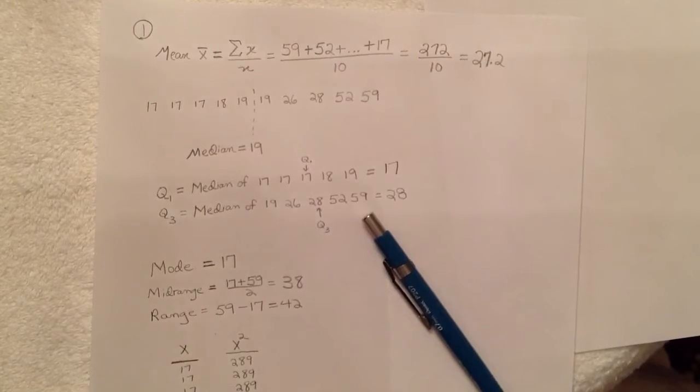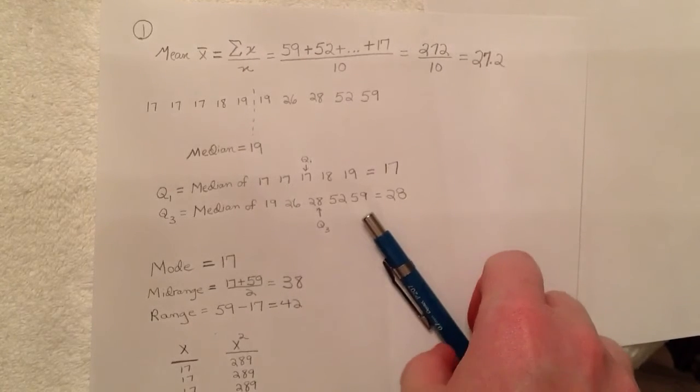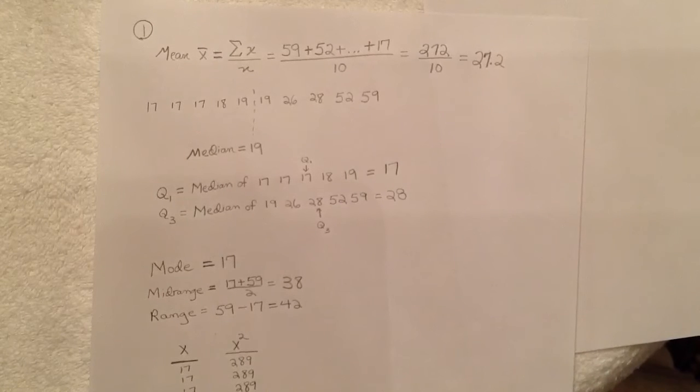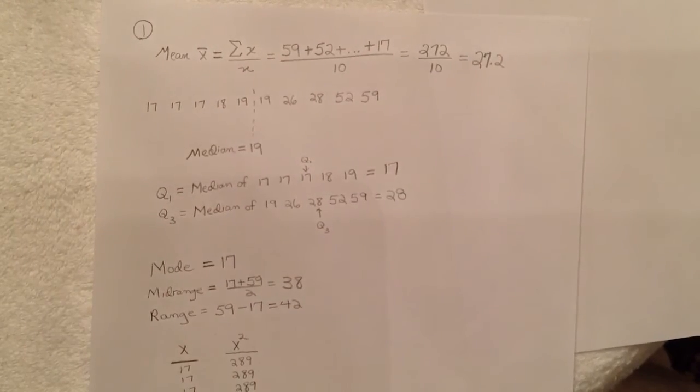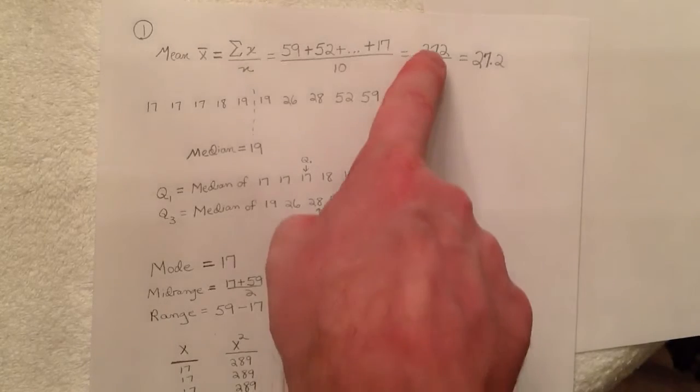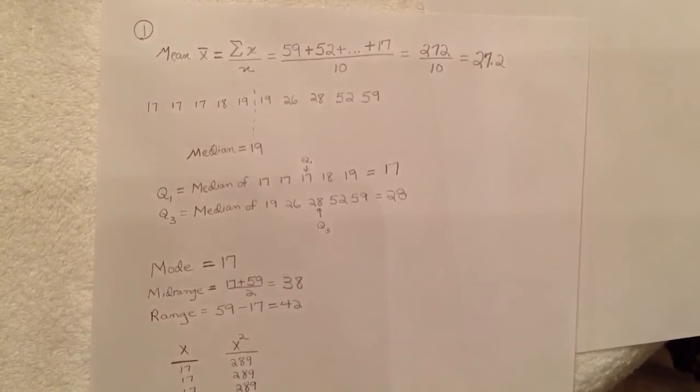Okay, now for the data we have among the world's richest people, we have the amounts recorded in the number of billions of dollars they have. In looking at the determination of the mean value, if you take all 10 numbers, at the peak you have 59 billion, at the minimum you have 17 billion, and adding all the numbers you have 272 billion divided by 10, so for the mean value we have 27.2 billion.